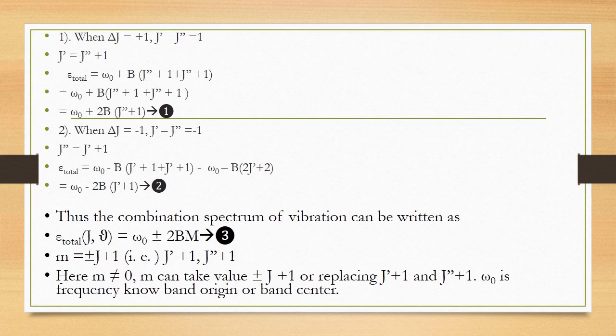Here we have introduced another term for the two energy levels of rotation as m. So m is equal to plus or minus (J plus 1), where it can be J' plus 1 and J'' plus 1. Here m cannot be 0 because it can be either plus 1 or minus 1. So m can take the value plus or minus (J plus 1), or replacing, J' plus 1 and J'' plus 1. Omega 0 is the frequency known as the band origin, as said in the previous slide, or band center.